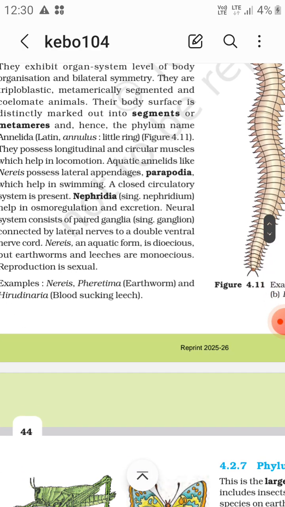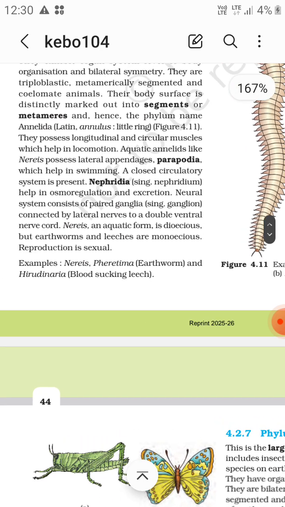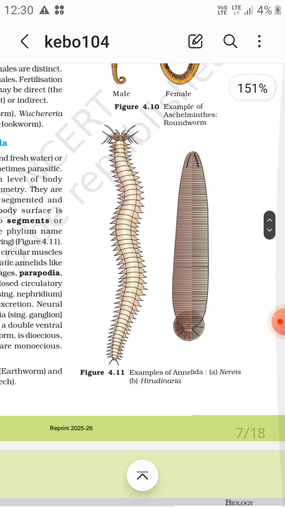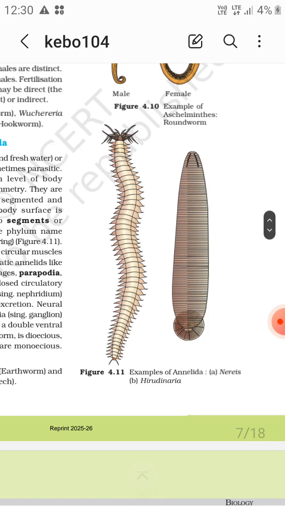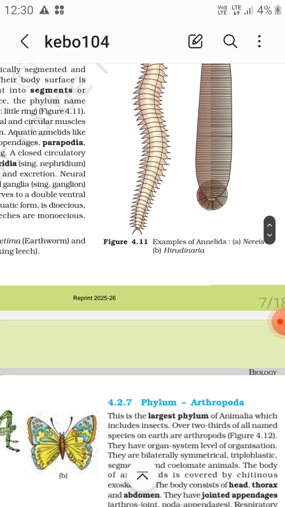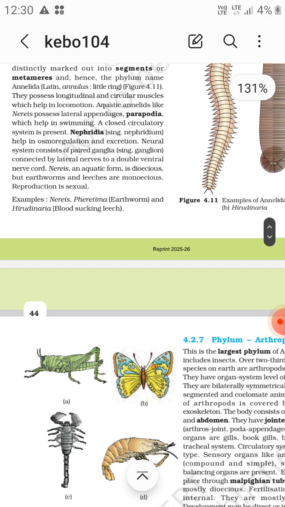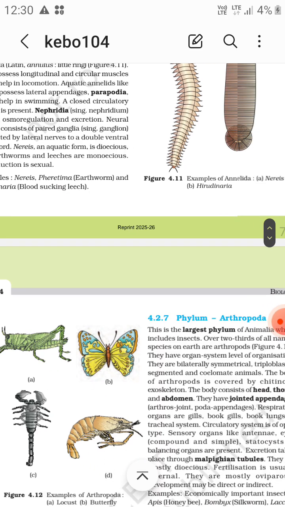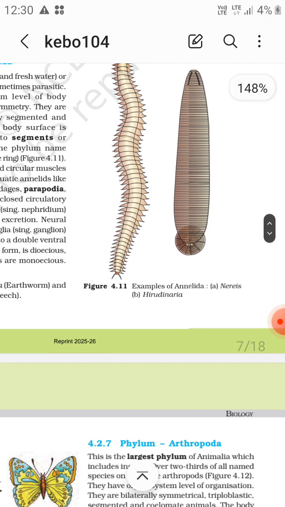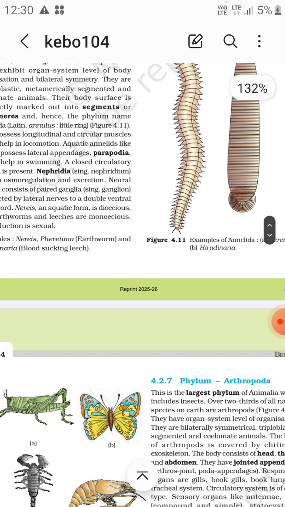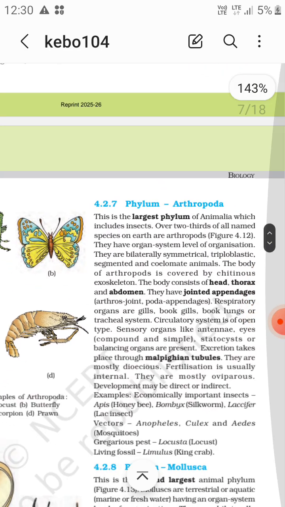Reproduction is sexual. So Nereis, Pheretima, that is earthworm, and Hirudinaria, blood sucking leech. In the figures, this one is Nereis and this one is Hirudinaria. Hirudinaria, that is blood sucking leech, Pheretima, earthworm, and Nereis. And the first one is the Nereis. Earthworm is not given in the diagram.